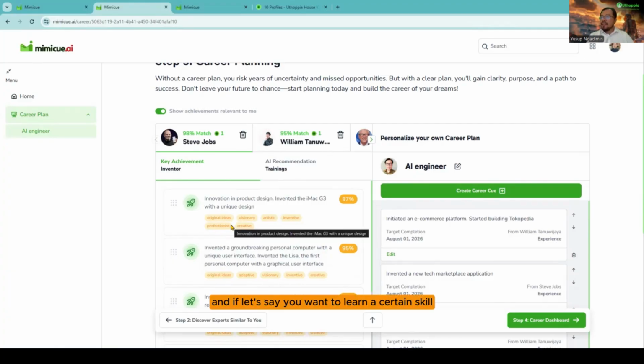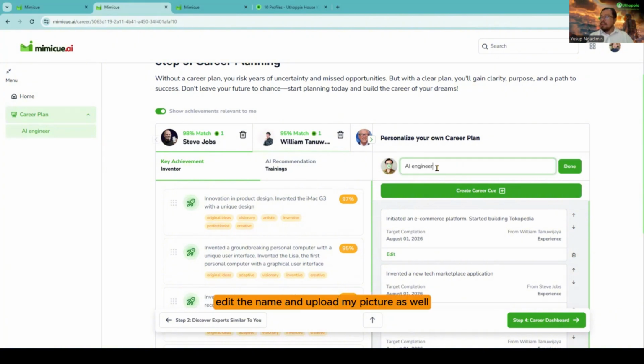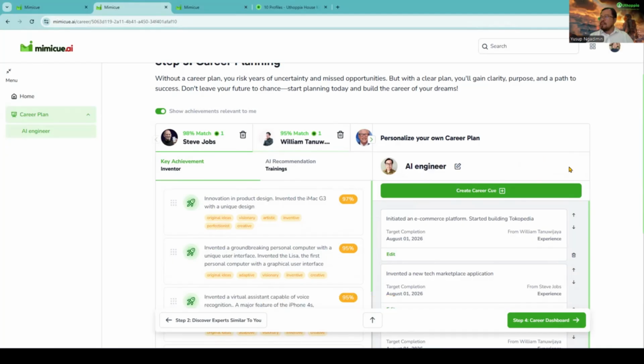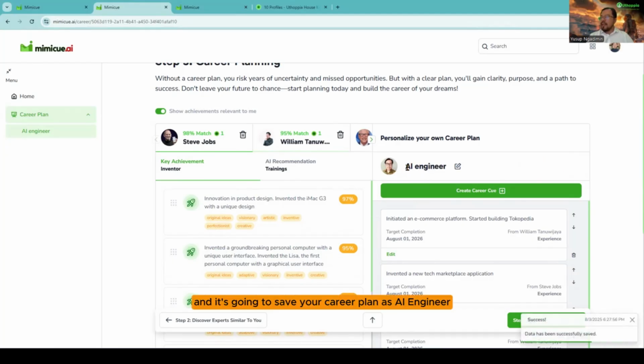And let's say you want to learn a certain skill, for example, after going through all the experts I decided that I want to become an AI engineer. I can click on the pencil over here, edit the name, and upload my picture as well. Once you are done, click done, and it's going to save your career plan as AI engineer career plan. So this is what you see earlier in the dashboard, and also the name on the navigation panel over here.